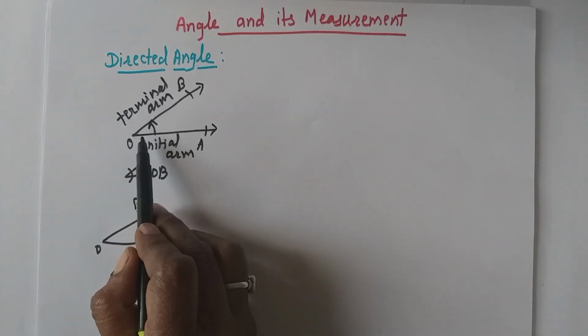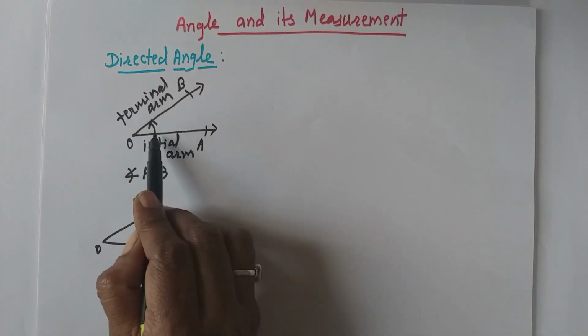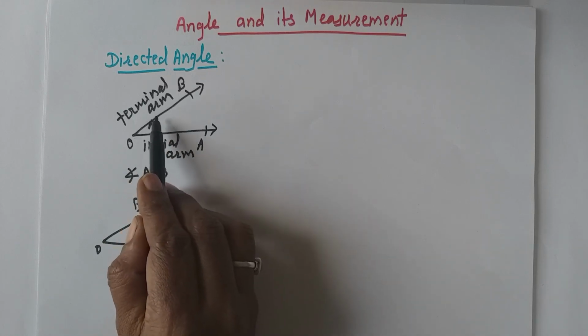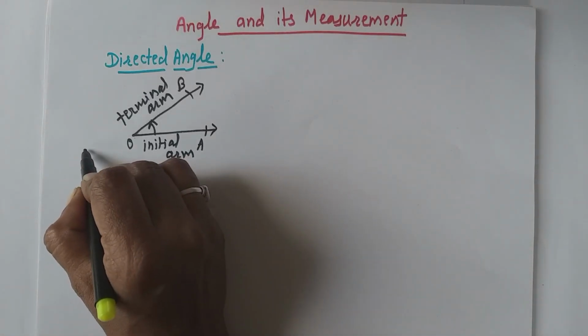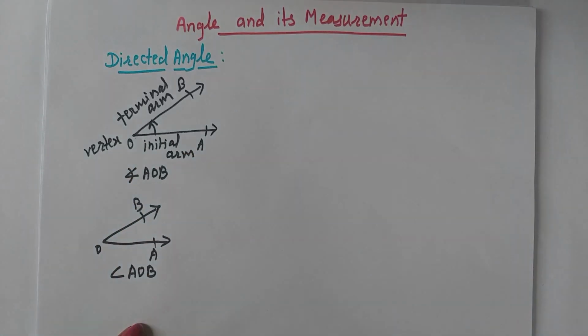Which ray is called initial ray? Here rotation starts from OA, therefore OA is initial arm and ends with ray OB, therefore it is terminal ray, or you can say terminal arm, and O is called vertex. It is rotating about O, therefore it is called vertex.